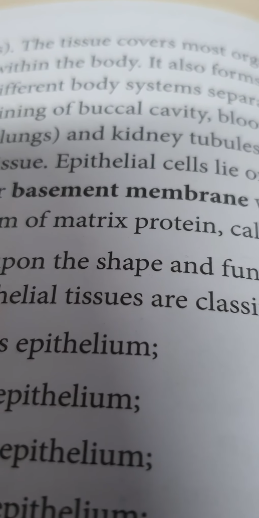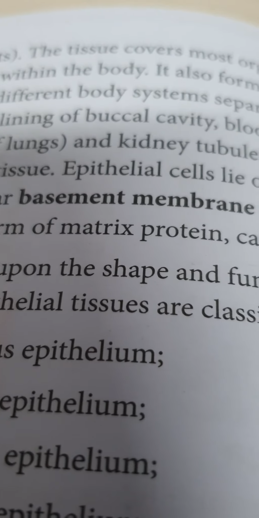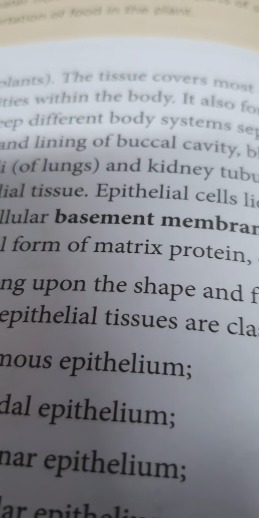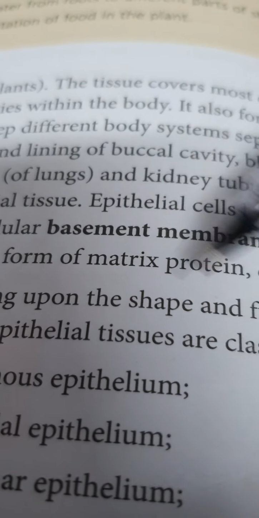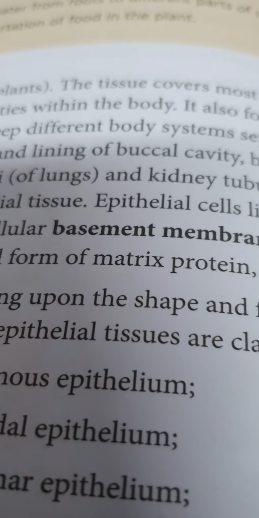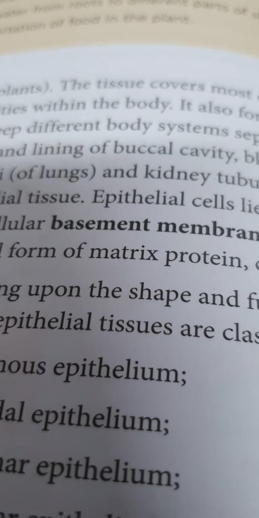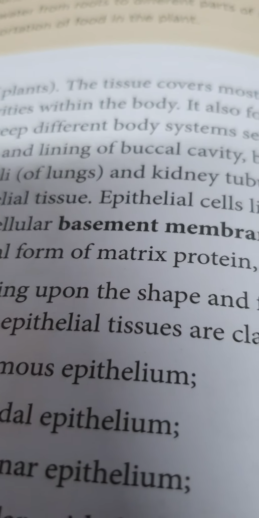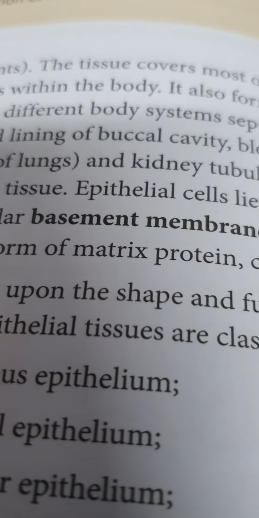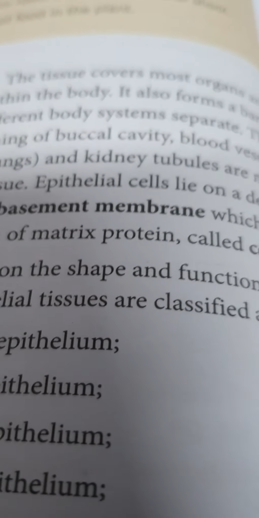They are also free from blood vessels and nerves and are supported by a connective tissue called the basement membrane. Epithelial cells lie on a delicate non-cellular basement membrane. So they are supported by the basement membrane. They have polarity, with a distinct basal domain facing the basement membrane and the other apical surface. So this was the epithelial tissue.